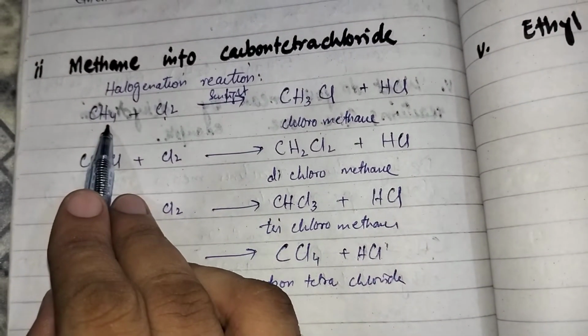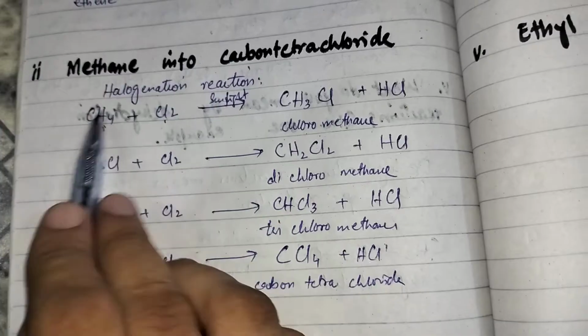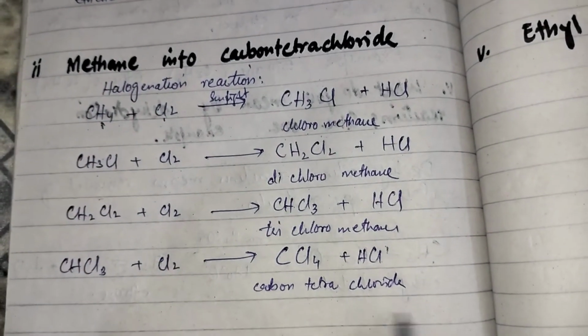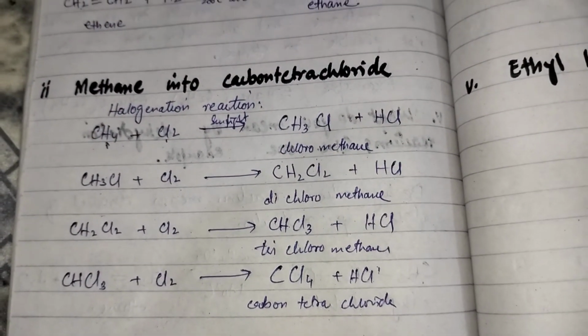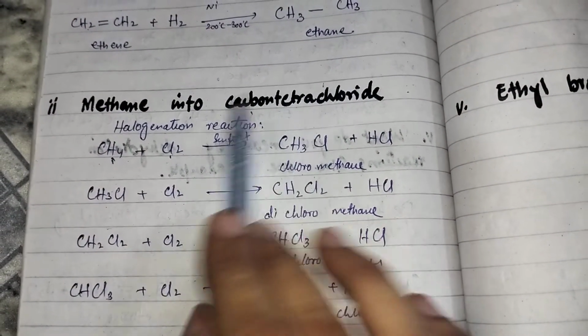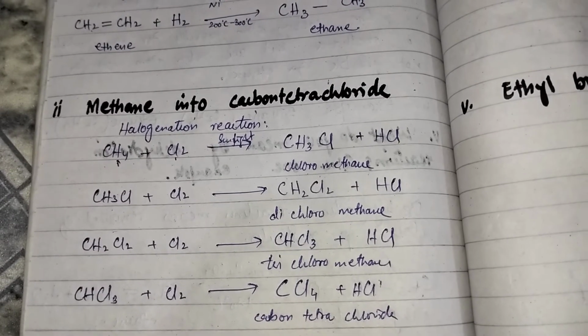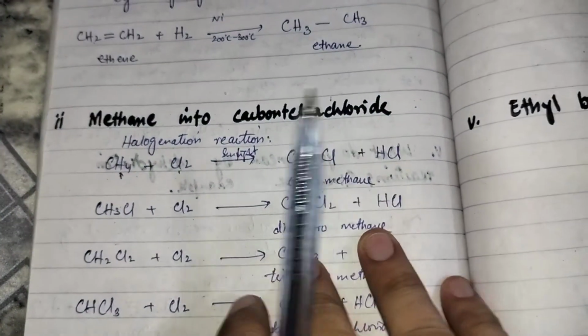So from methane, by the halogenation reaction of methane, we can prepare carbon tetrachloride. This is the second reaction in which we have to convert methane into carbon tetrachloride. So we have converted methane into carbon tetrachloride by halogenation reaction. Moving to the third reaction.